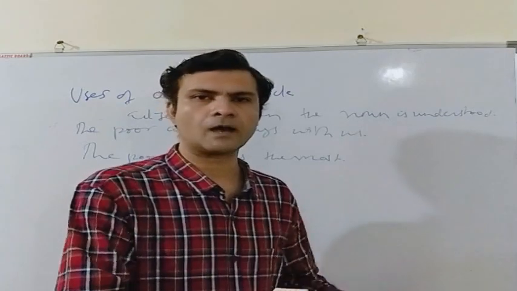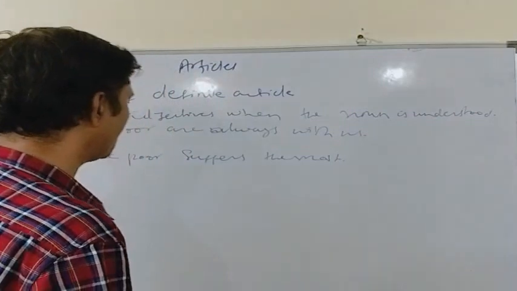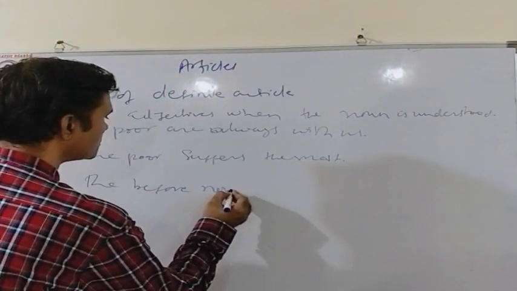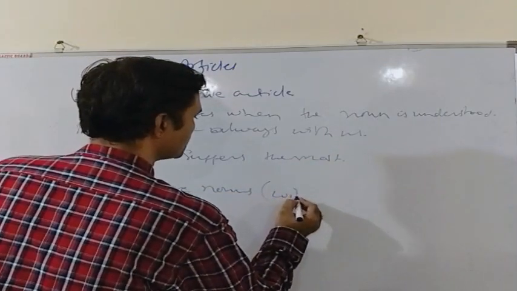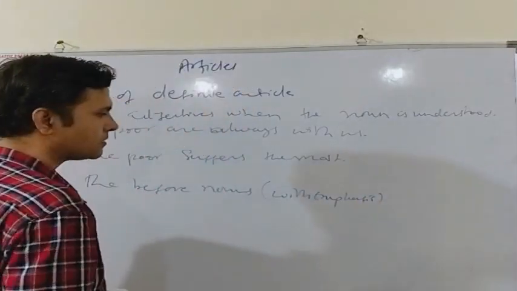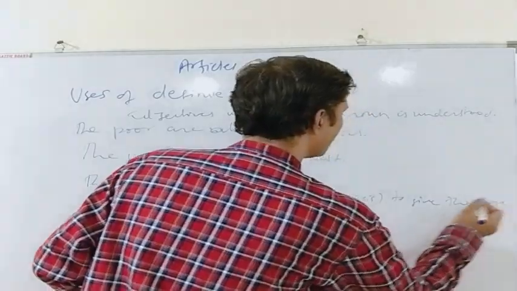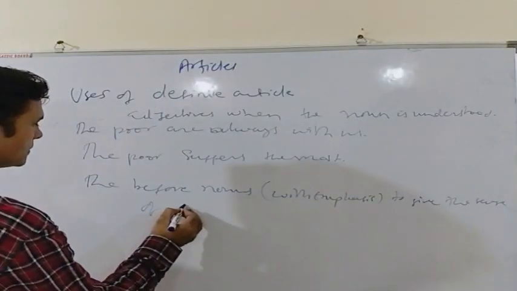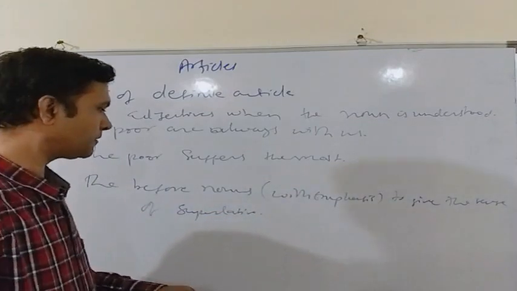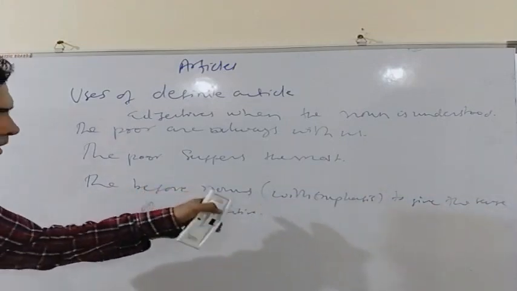We also use "the" before nouns with emphasis to give the sense of superlative. We are not exactly using a superlative, but we are giving a sense of superlative by using "the" before the noun.